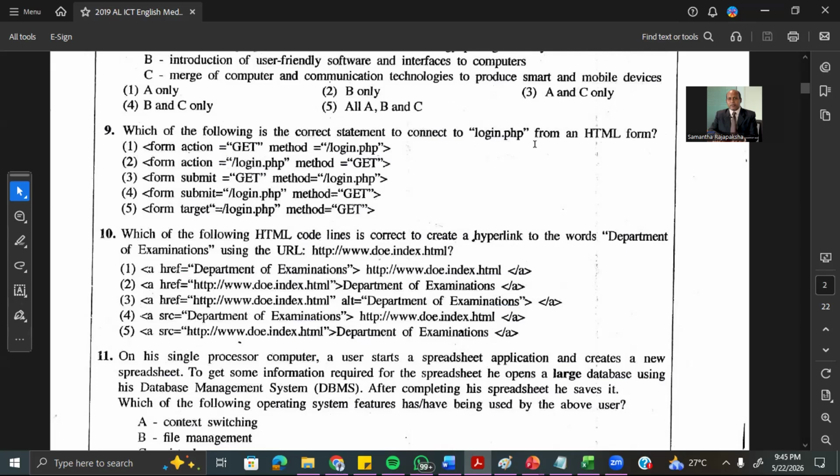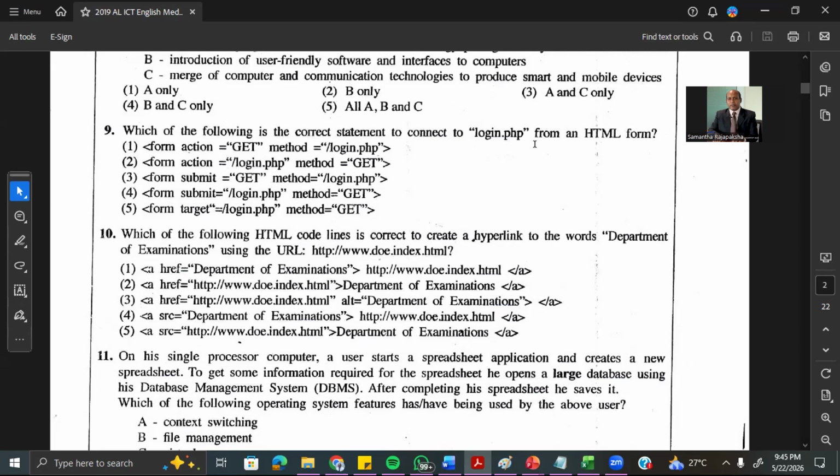When you use the form tag in HTML, the form tag has a starting and an ending tag. Now in the starting tag, remember there are two attributes in the form. What are the two attributes? Action and method. Action and method. And this method can be post or get.